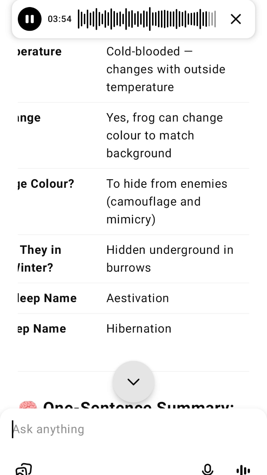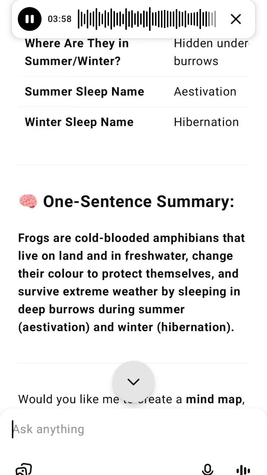Would you like me to create a mind map, diagram, or visual chart to help you remember this better? I'd be happy to do that.